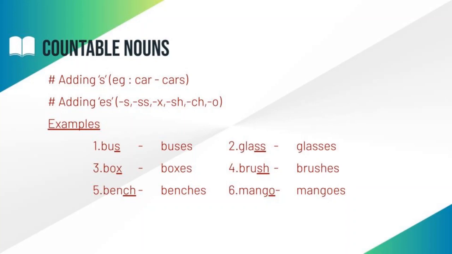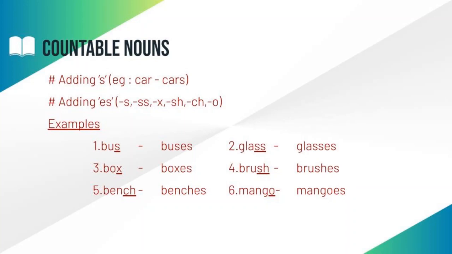Okay, students, let us see the given examples. Look at the first one, bus. B-U-S, bus. The noun bus ends in s. So we added es to bus. Buses. Bus is a singular noun. The plural form of bus is buses.